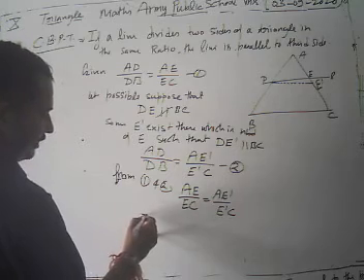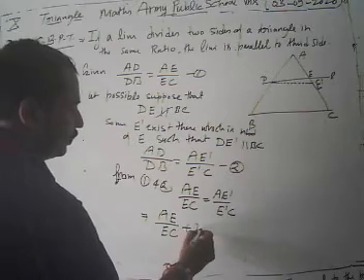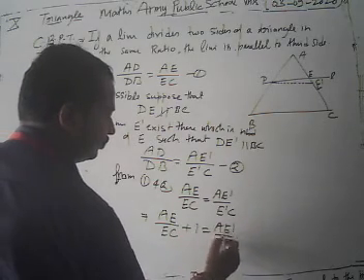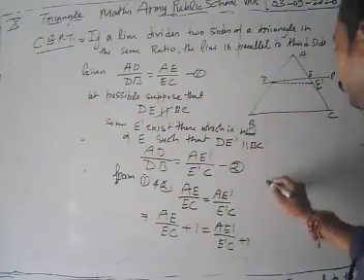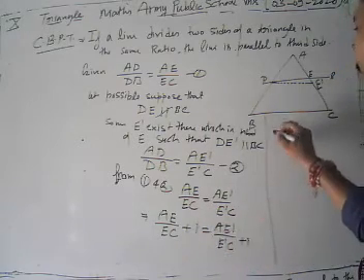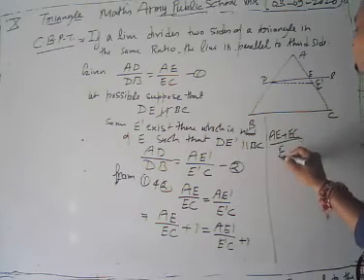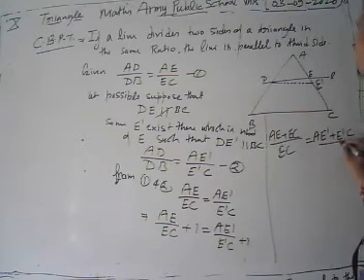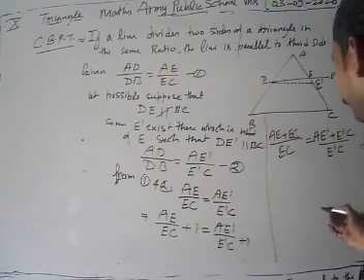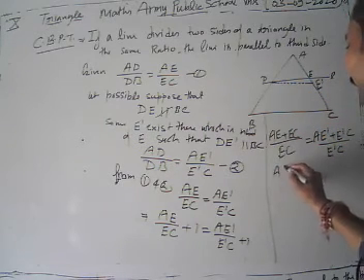Then in the next step, what do we do? We are going to add 1 to both sides. Now taking LCM, we have (AE plus EC) upon EC is equal to (AE prime plus E prime C) upon E prime C. Look, AE plus EC, the lengths AE plus EC, gives AC.